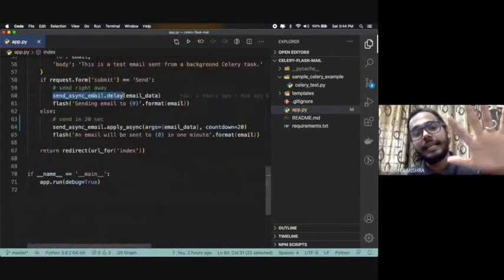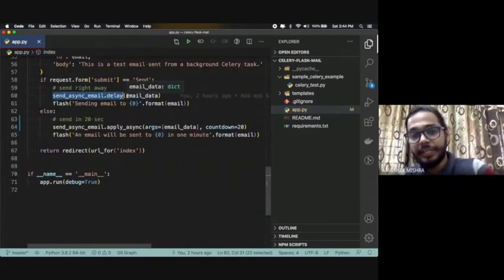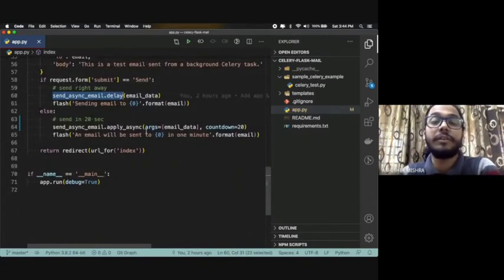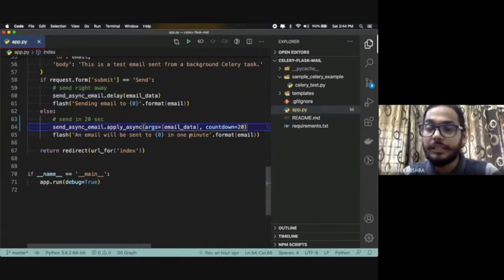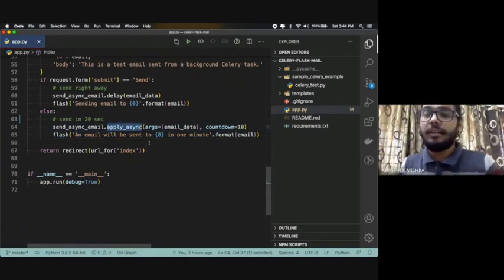If you click on send directly, it will send the immediate email. If you want to send it after a few minutes or a few seconds, for the moment I have mentioned 20 seconds, and I can do 10 seconds as well. There is one more method called apply async, which will again execute this function in asynchronous mode. In addition, you can pass the arguments, whichever data you want to pass to the broker and the worker is supposed to work on.